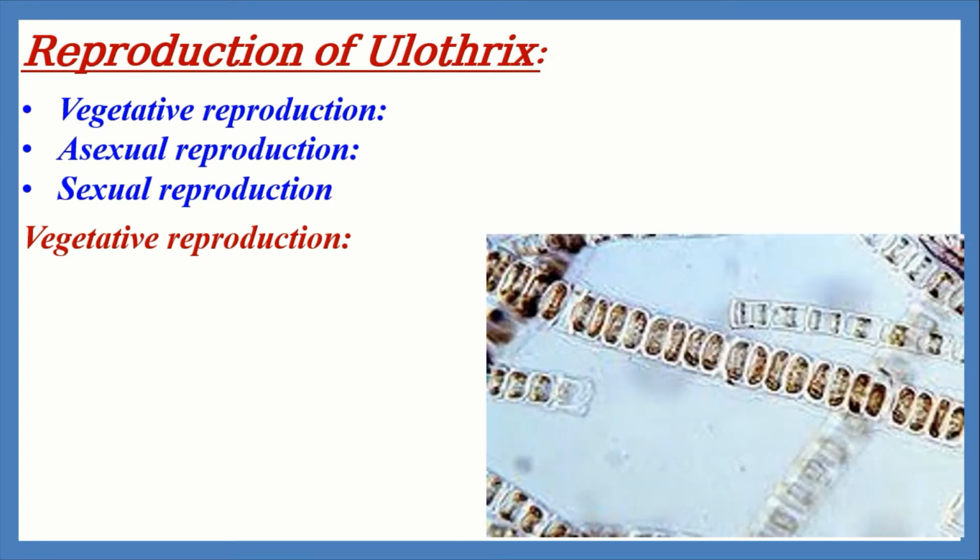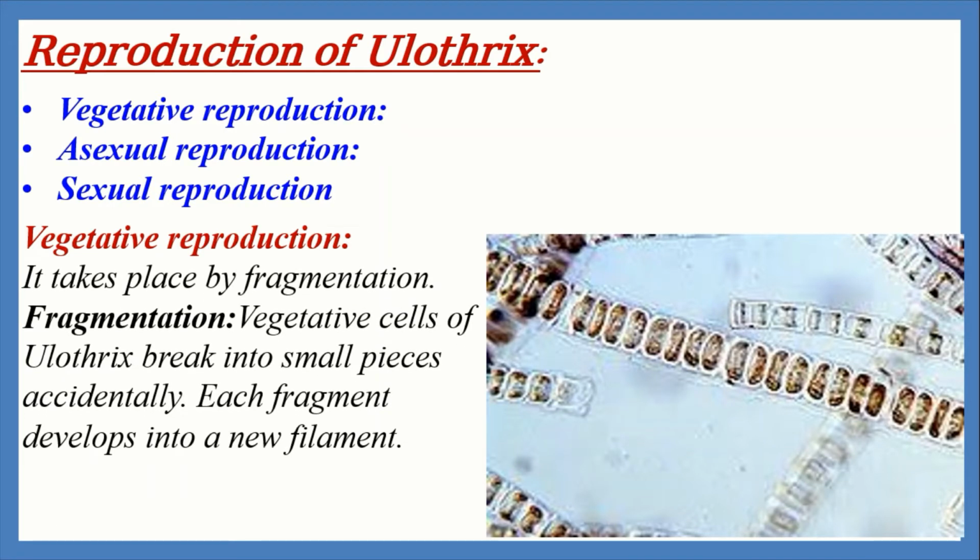In the figure, if you observe, in this case the filament of Ulothrix breaks up into two or more parts and each part is capable of converting itself into a new filament. Vegetative reproduction takes place by fragmentation. Vegetative cells of Ulothrix break into small pieces accidentally. Each fragment develops into a new filament.